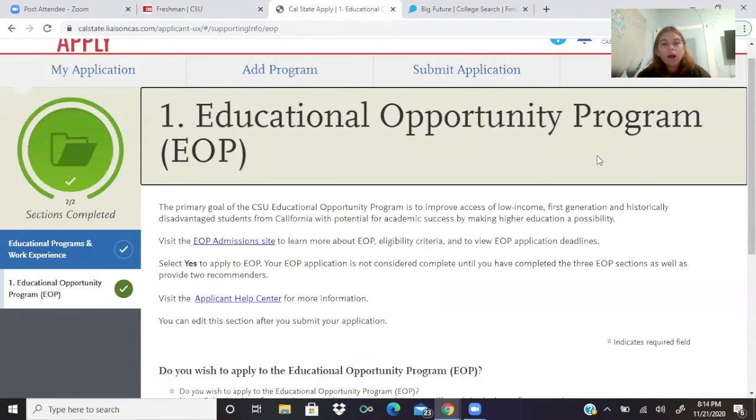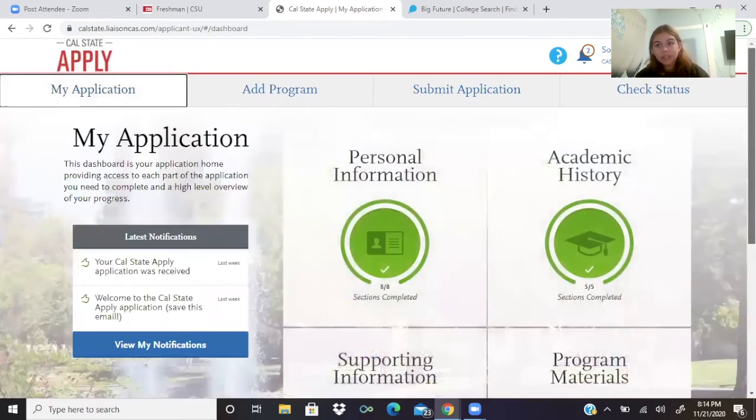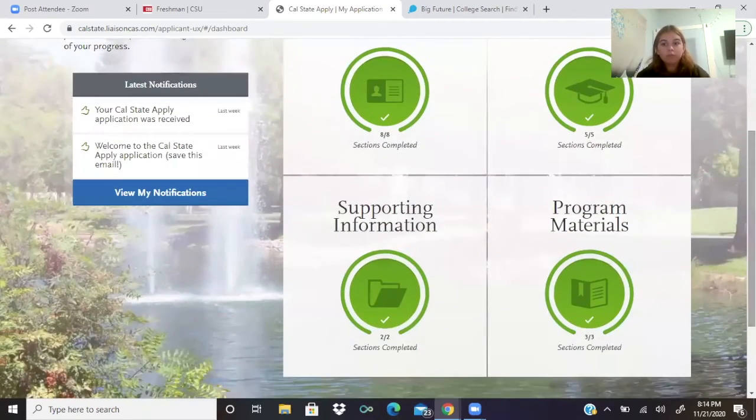So I don't really know much about it, but if you hit yes, your application is not considered complete until you have completed all 3 sections. So make sure you do all 3 sections. I would definitely look more into it if you qualify for any of it.